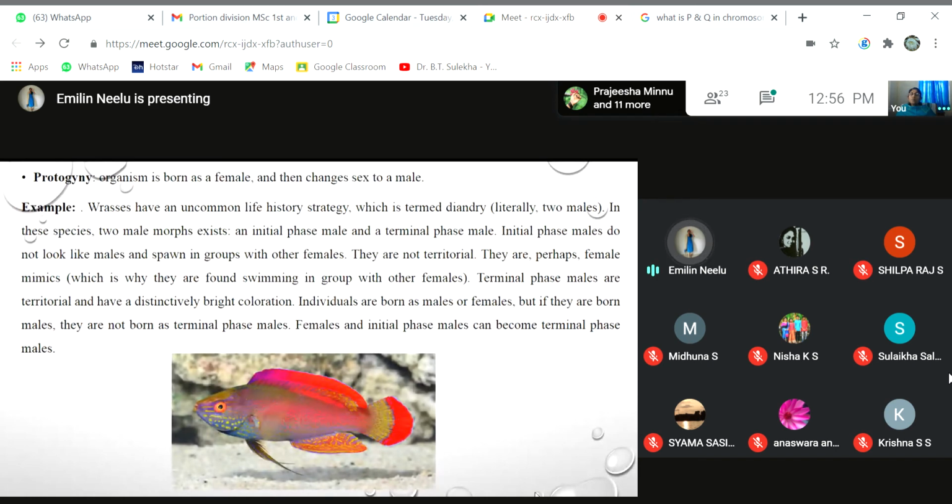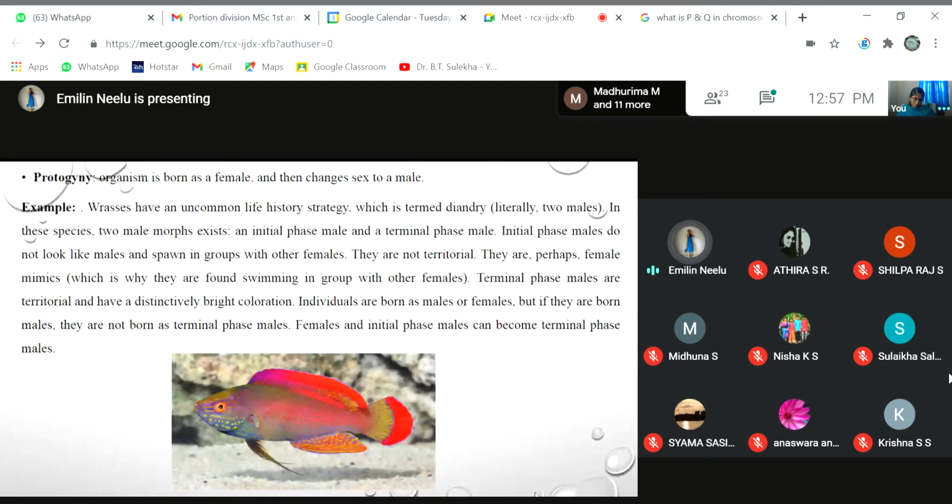But the terminal phase males show the characteristics of males, and they are the exact male members of the wrasses. These individuals are born either as males or as females. If the individuals are born as females or initial phase males, after a fixed period of time, they change their sex into terminal phase males, that is, the exact male category.